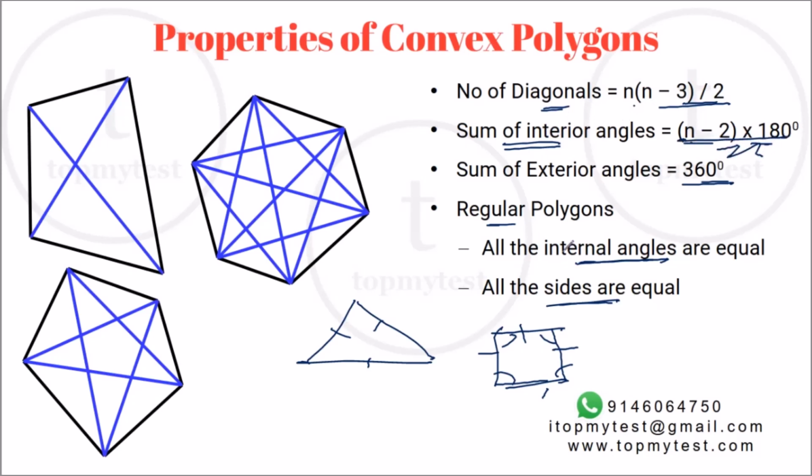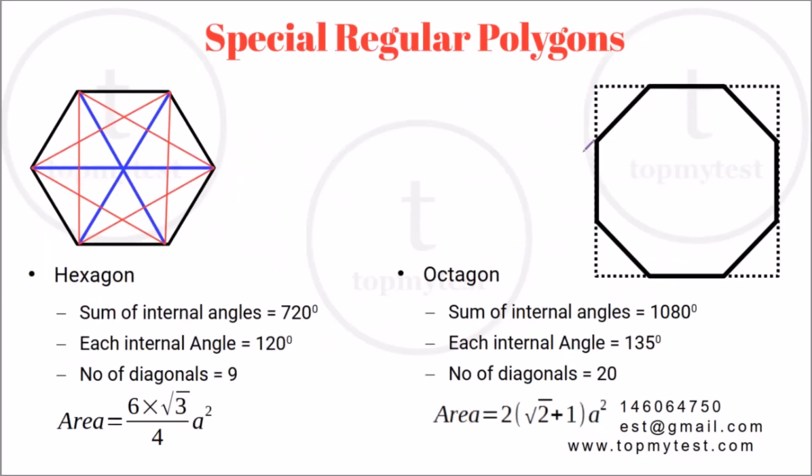Why is it divided by n? Because for every n-sided polygon, you will have n corners and n sides. Right? So you can use this as well.